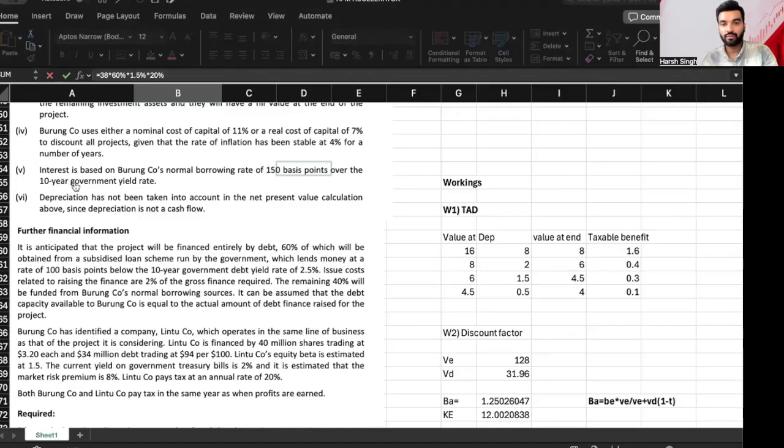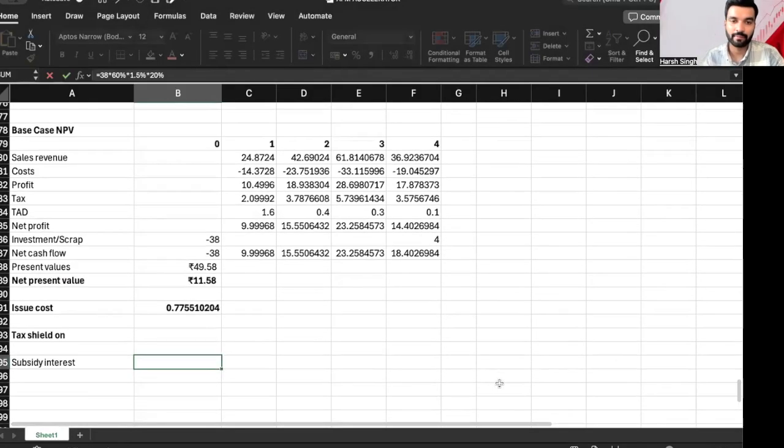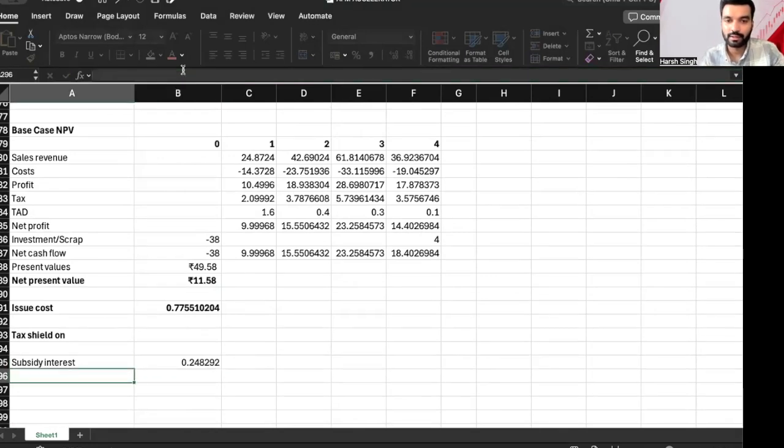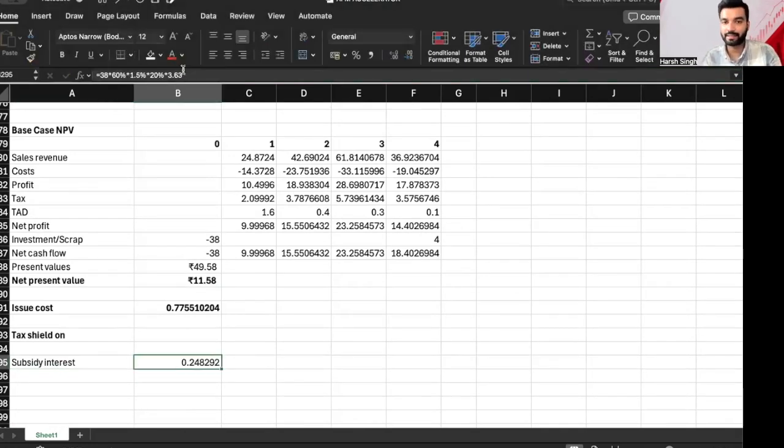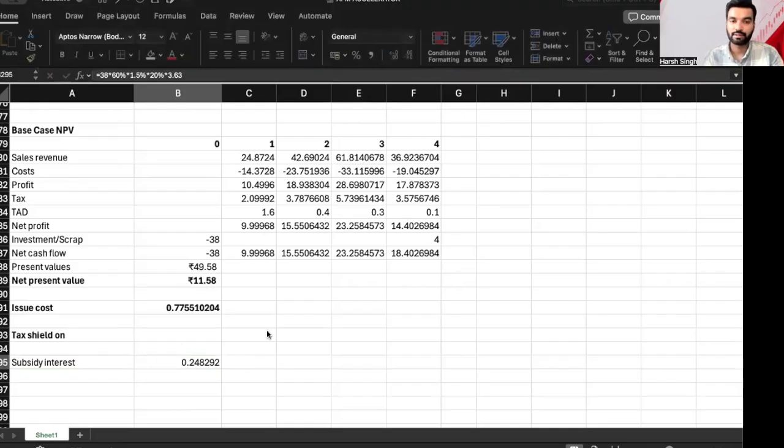So 4%, 4-year annuity factor we should consider. 4%, 4-year. That will be my borrowing rate, everyone. Okay. So it is equal to 3.63. This amount multiplied by 3.63. So this is the subsidy interest benefit, tax benefit on subsidy. This is point 1, everyone.